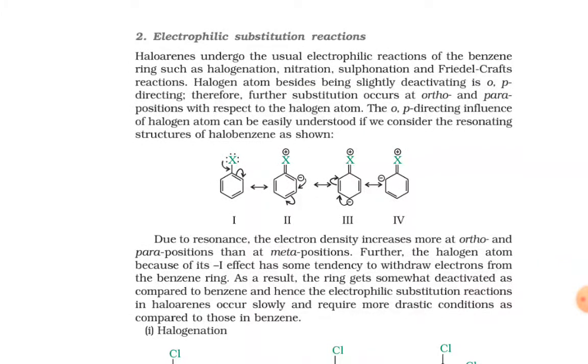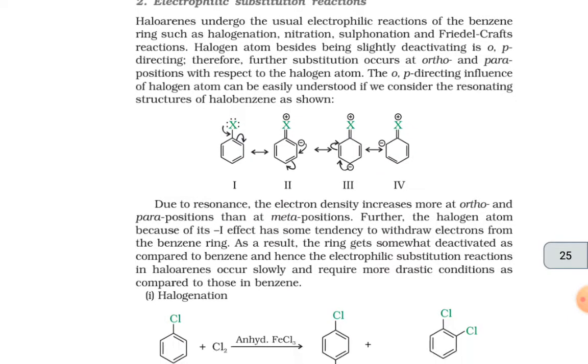Second is the electrophilic substitution reactions. Haloarenes undergo the usual electrophilic reactions of the benzene ring such as halogenation, nitration, sulfonation and Friedel-Crafts reactions. The halogen atom, besides being slightly deactivating, is ortho-para directing. Therefore, further substitution occurs at the ortho and para positions with respect to the halogen atom.